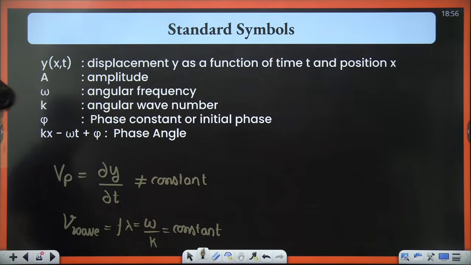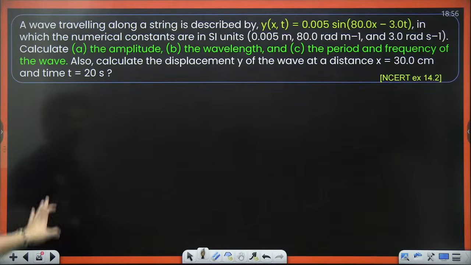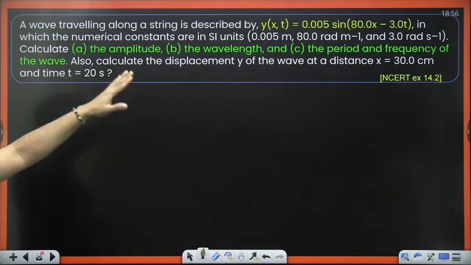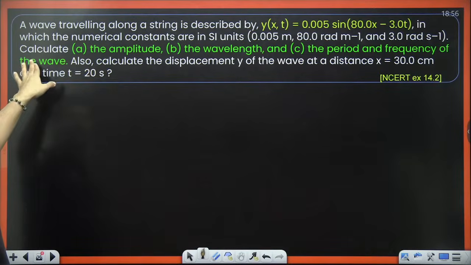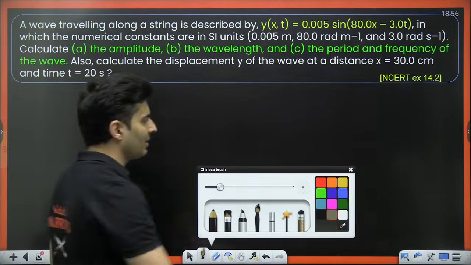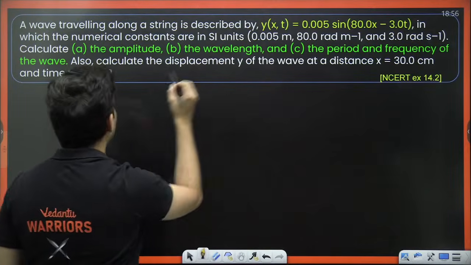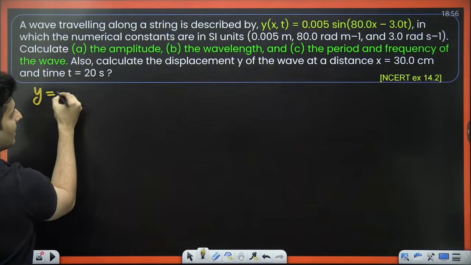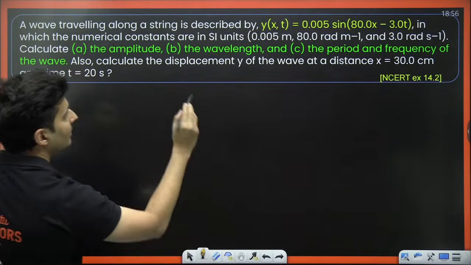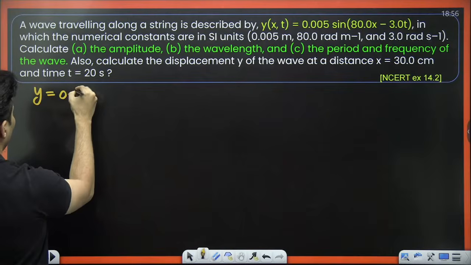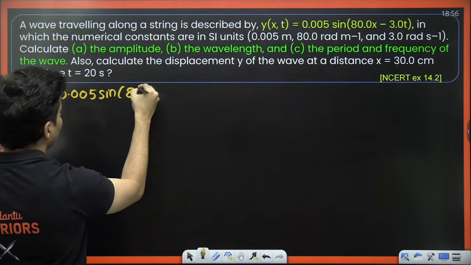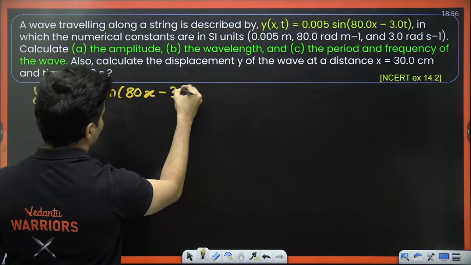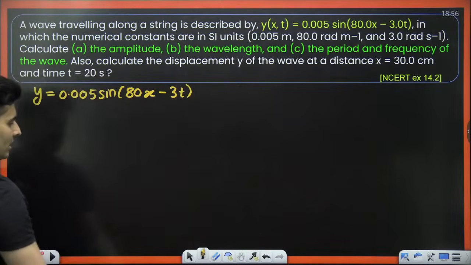Correct. Let's solve some questions coming up on your screen. A wave is given. Which numerical constants are in SI units? Calculate amplitude, wavelength, period, frequency, displacement, everything we have to find. Look at the equation, guys. It's all in meters, right? y is equal to 0.005 sine of 80x minus 3t. This is what the equation is.